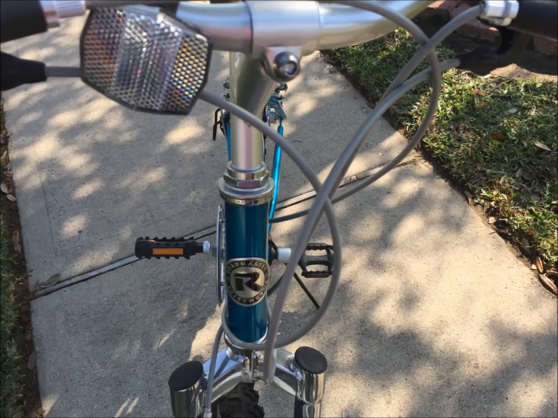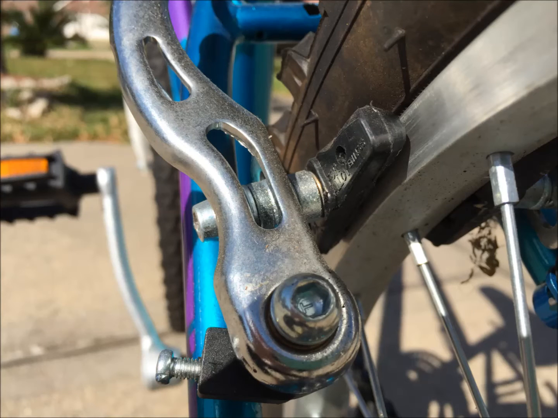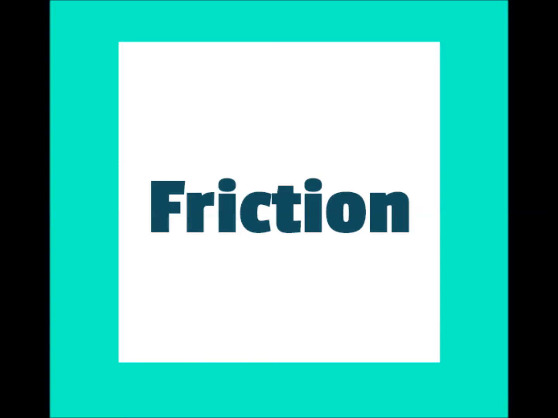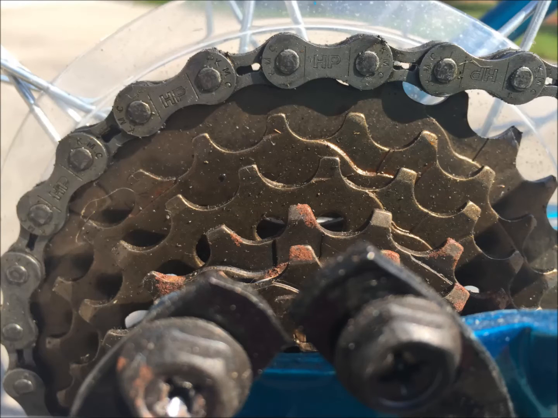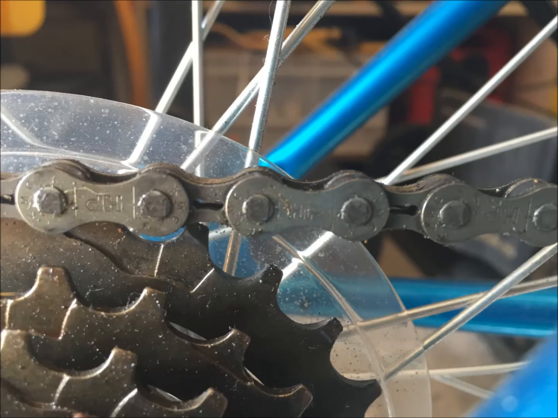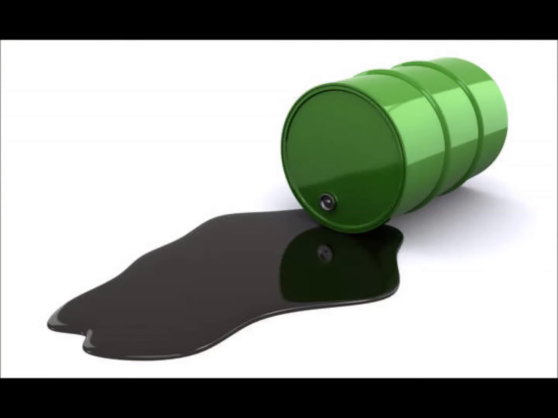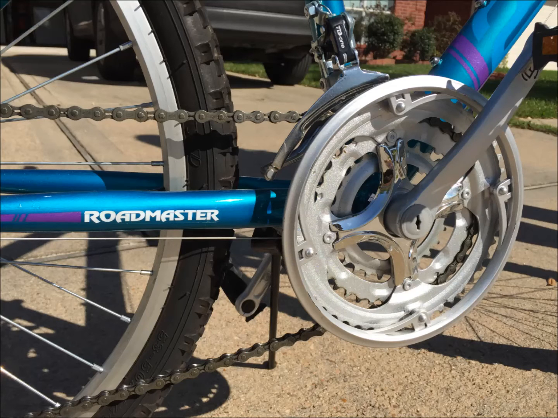The brake lever leads to the brake cable. The brake cable connects to the brakes, which presses against the bike tires to stop your bike. This force is called friction, but you can also reduce the friction. You may notice that there is grease on the chains and the gears. The grease is slippery, therefore the gears and the chain can slide more easily, so you can ride more smoothly.